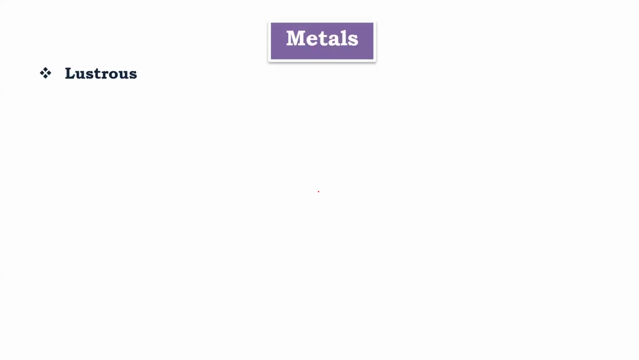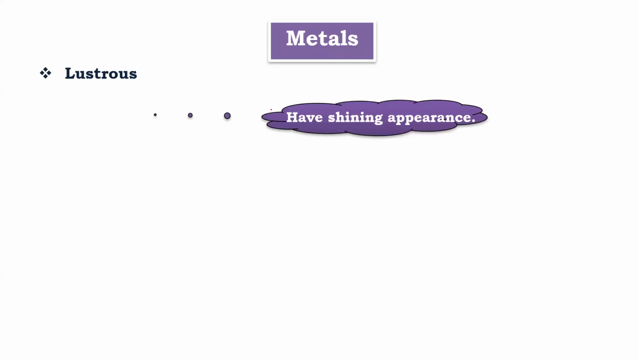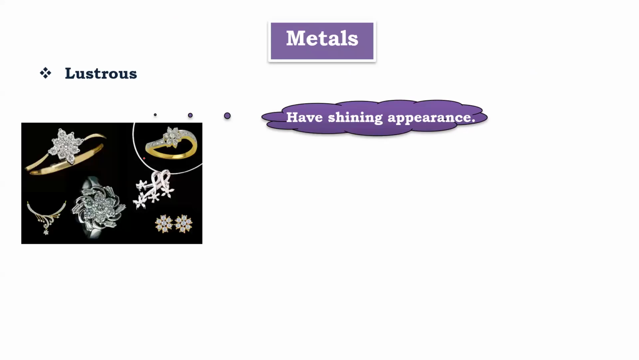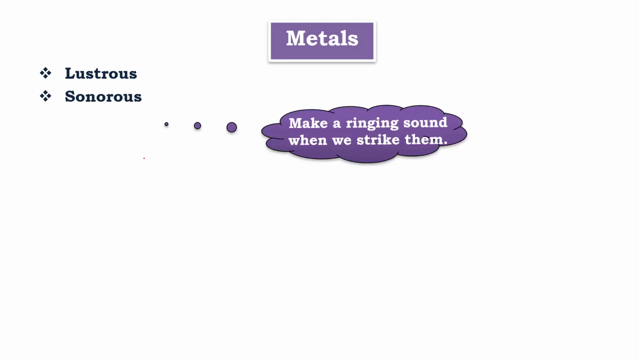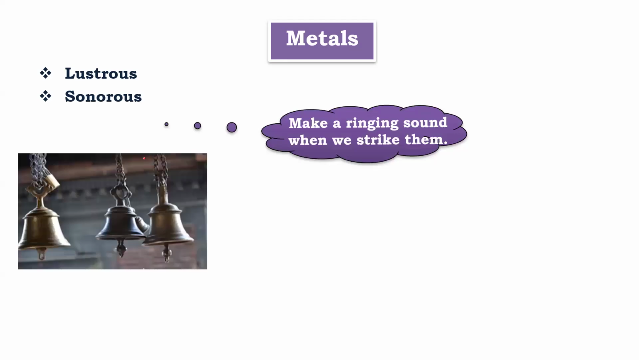Okay, metal. Hey, look here, beta. Metals we are talking about. Metals have what? Shiny appearance. Can you see the ring and all? They are shiny, lustrous. Then, beta, they are sonorous. They make a ringing sound. Ding, ding, ding. Right, beta? The bell rings in the school, right?